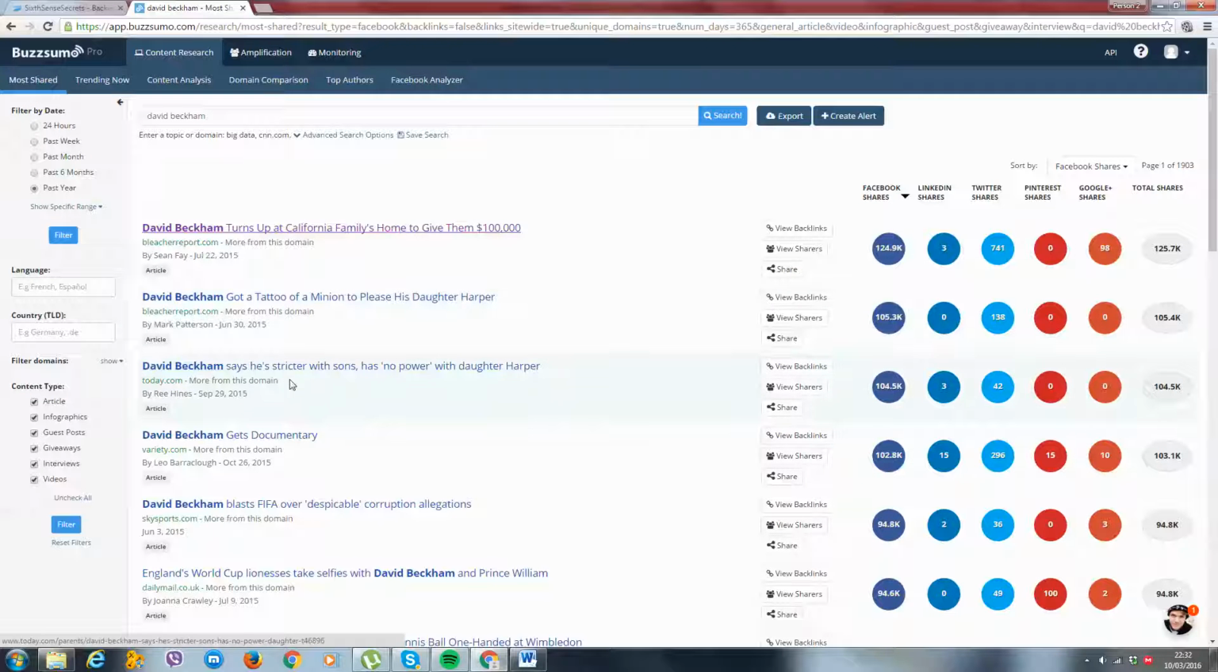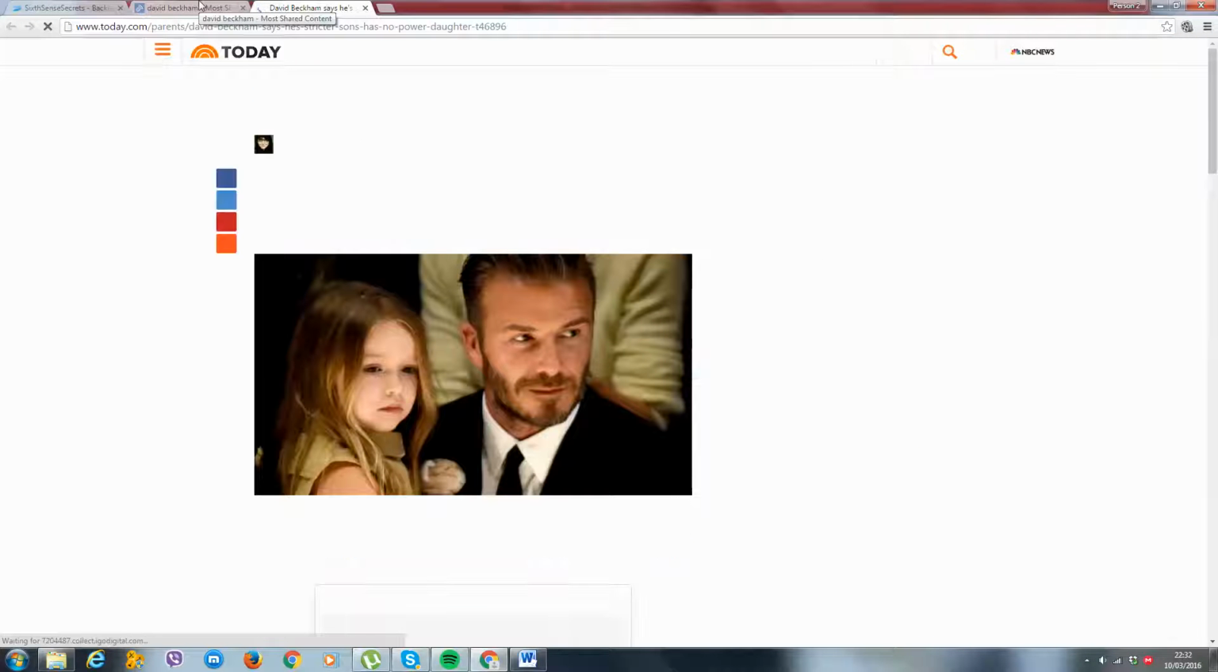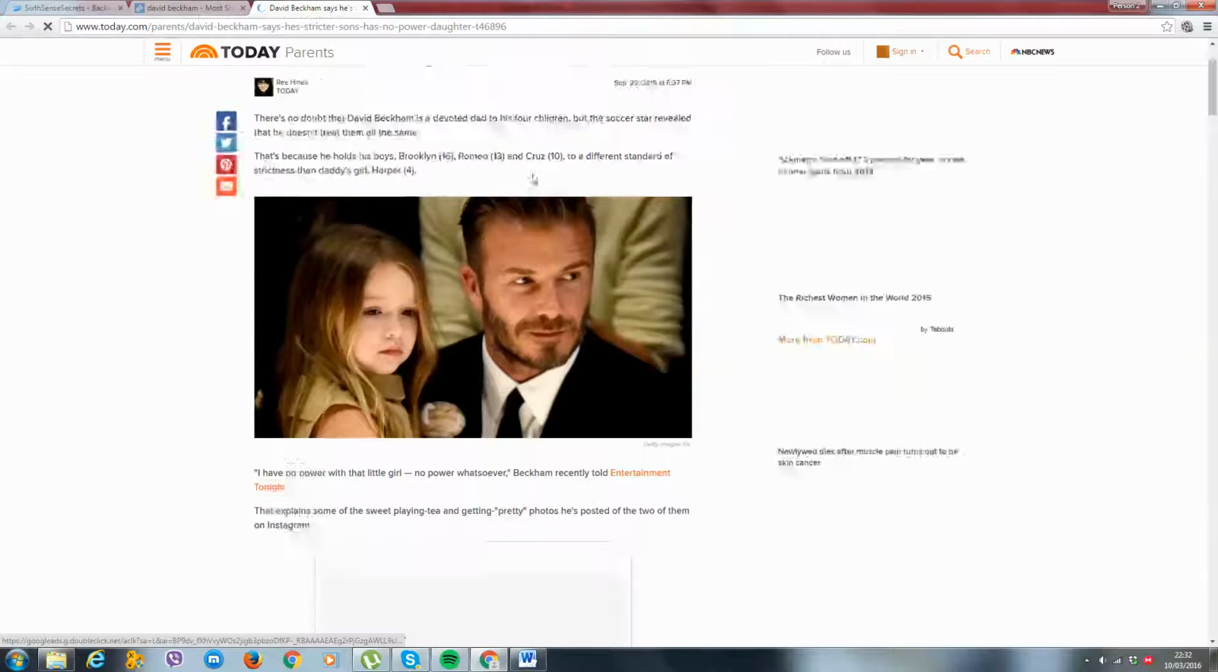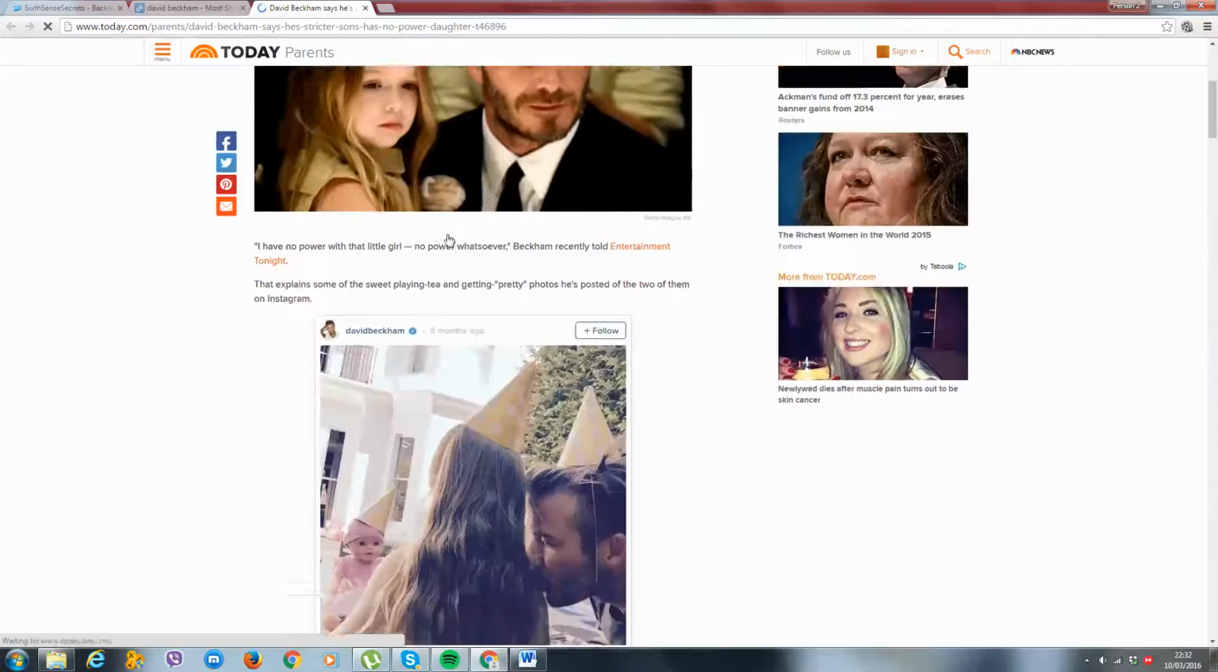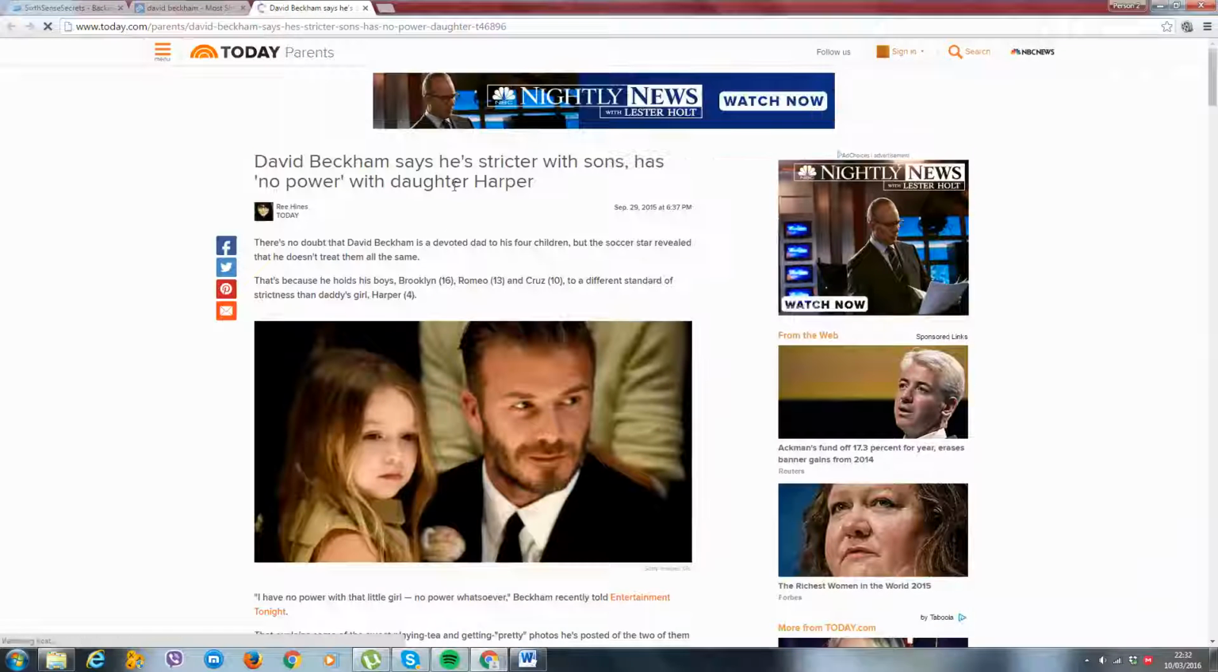David Beckham says he's stricter with sons, has no power with daughter Harper. Now this was probably a trend. This did its rounds back in 2015, but that doesn't mean we still can't run articles like this, because it's still relevant. You just got to use your common sense. There's no certain criteria for something like this. There's no certain formula for finding your content. It's just about using your common sense and thinking, would you read this right now? If this appeared on your timeline, is this still worth a read?